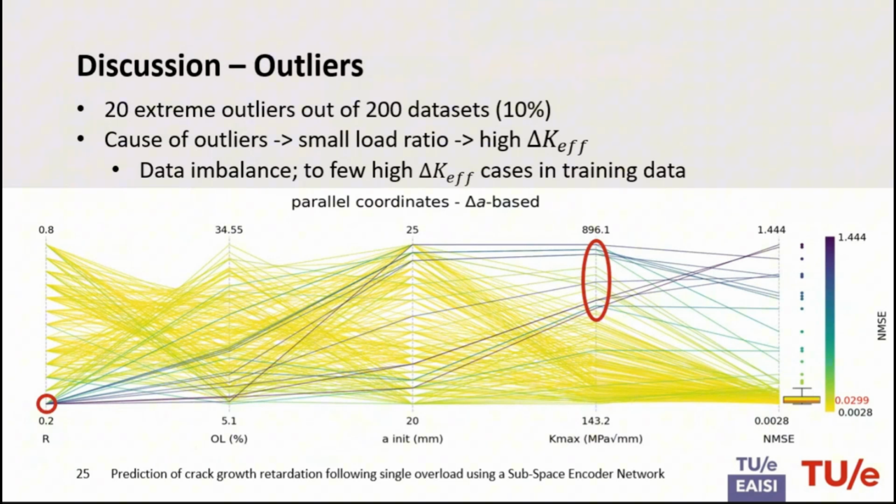So most of the data sets have a relatively low delta K. However, only the data sets that are really using a small load ratio see this high effective delta K. And this means that the model during training has not seen enough data sets with this high effective delta K. So there's a data imbalance there, which should be fixed to obtain better results and remove some of these outliers.